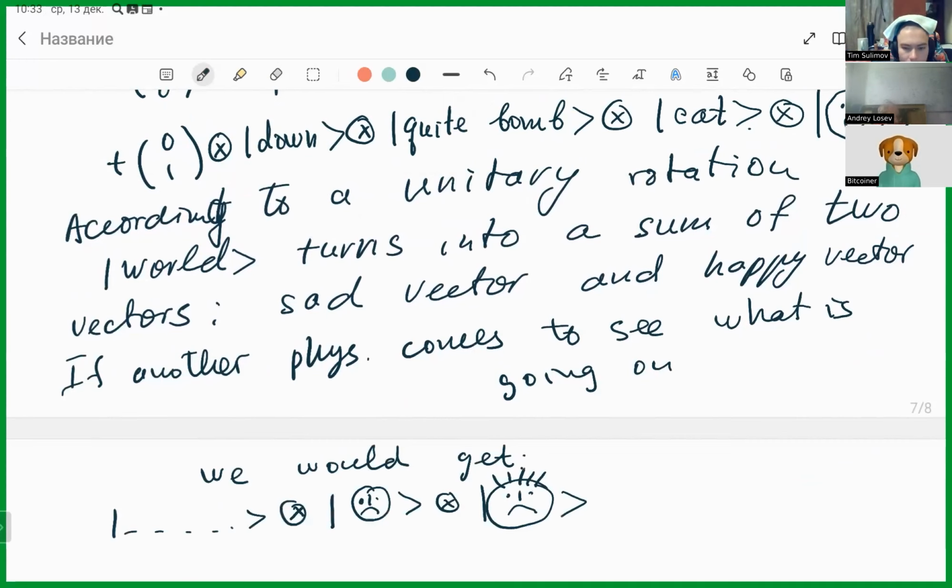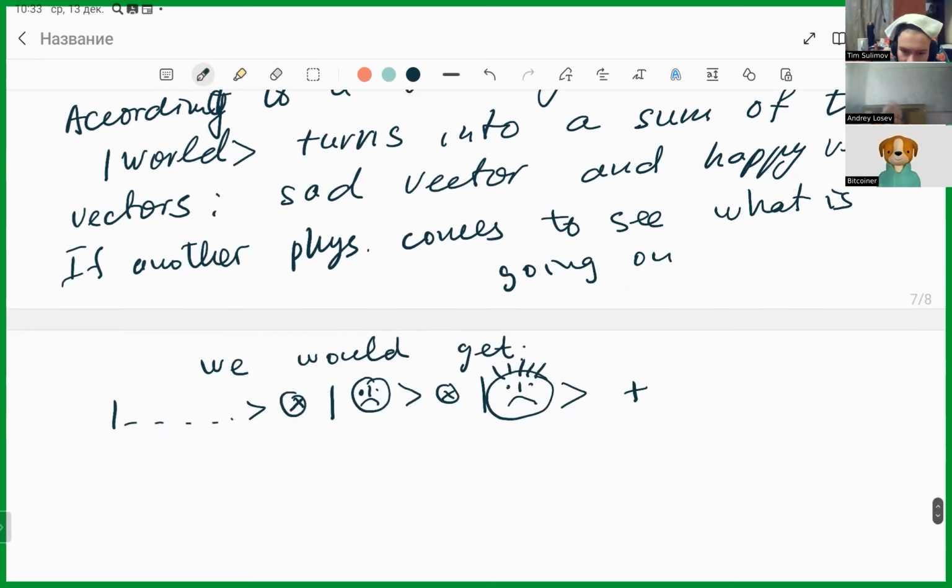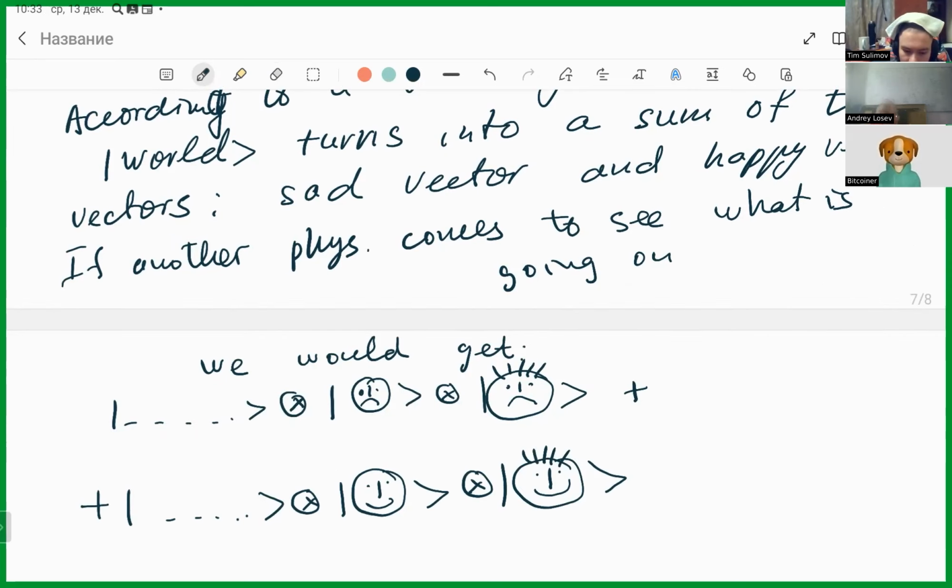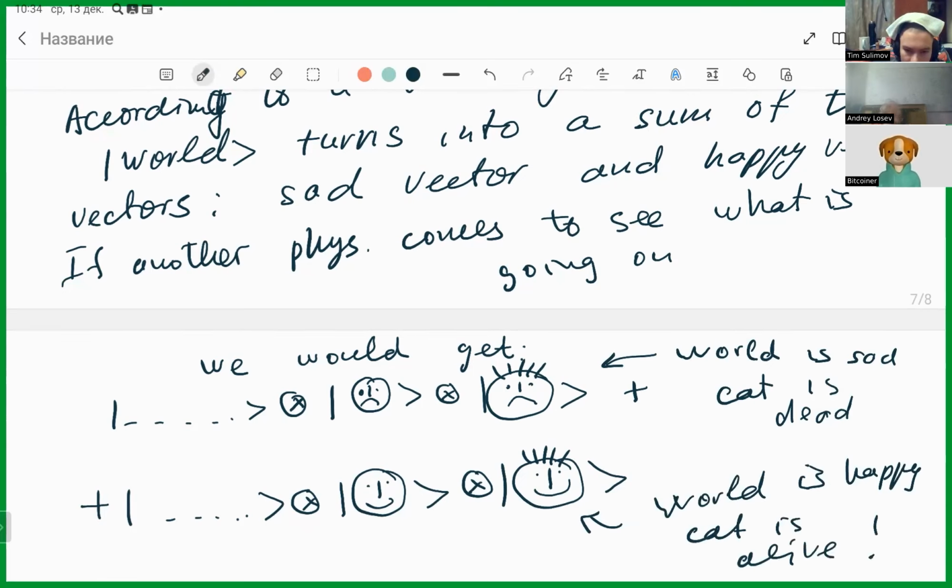So I draw here for the second physicist to show that he is another person. Plus, and if physicists start to talk to each other, they would agree on how they see the world. Here, they would agree that world is sad since the cat is dead. And here they would agree that the world is happy since cat is alive. And there will be no contradiction from their perception of reality.